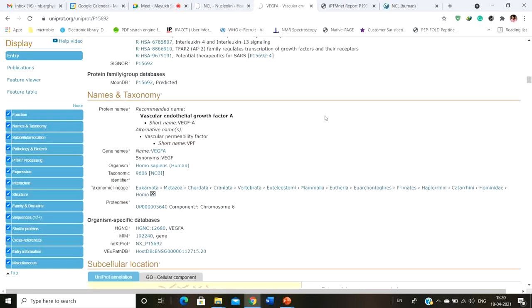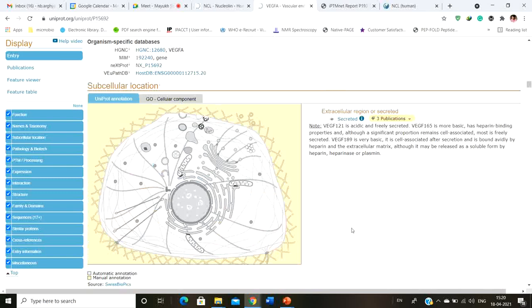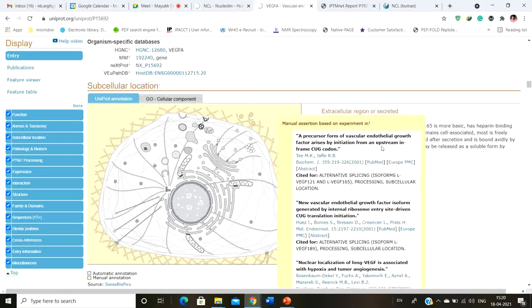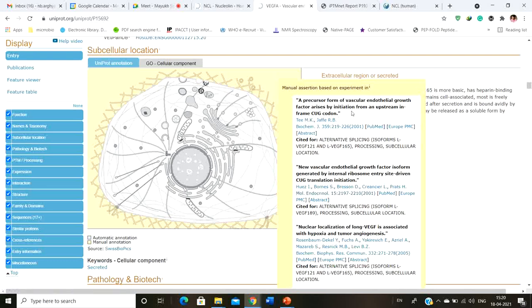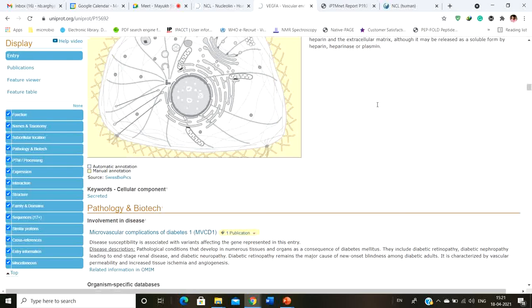So I was discussing the subcellular localization, and since this protein is a growth factor, obviously it's going to be secreted. You can see that it is generally present in the extracellular region or secreted, and to support this secretion you have 3 publications. If you simply click on a publication, you can get its information. To know more, you can simply look out for this paper and read the whole paper so that you know everything about this particular role. So that's the subcellular location.